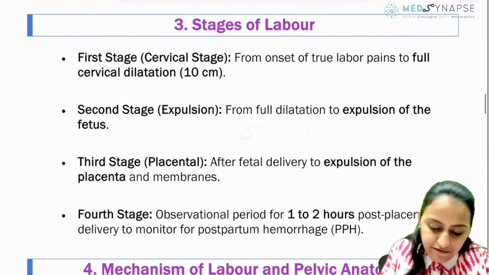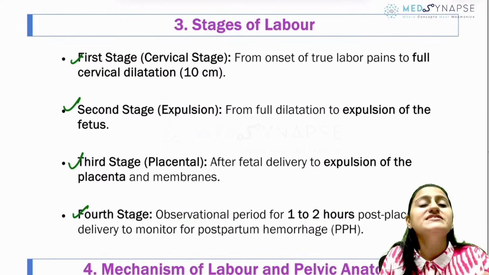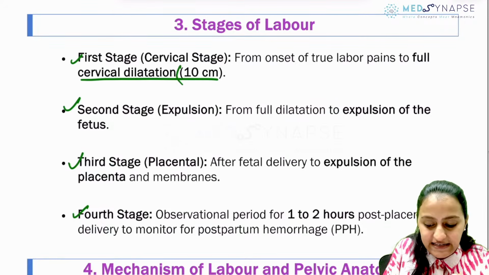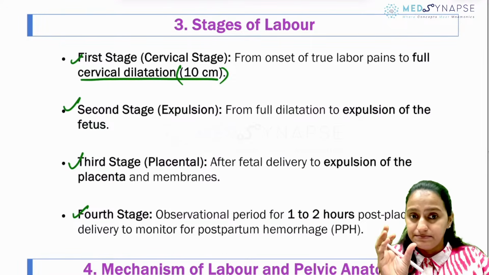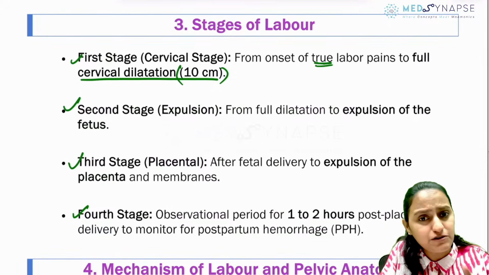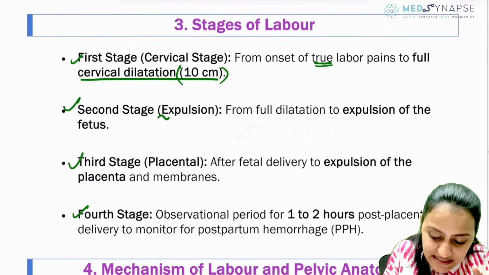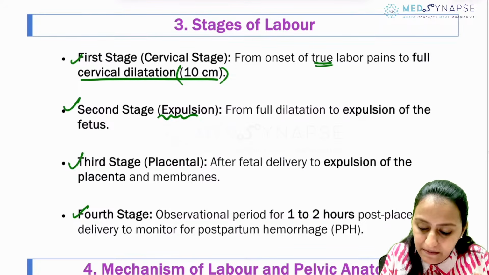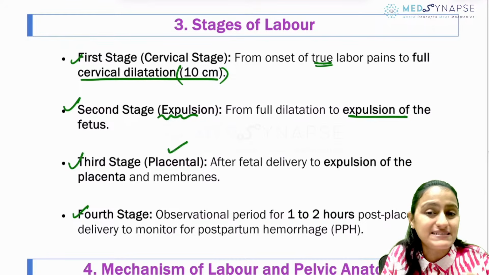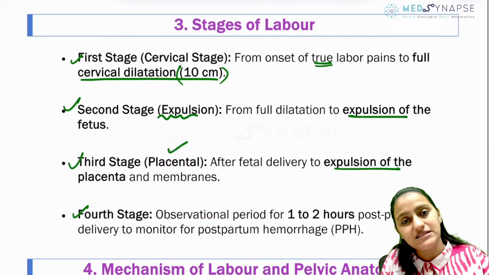Next one, stages of labor: first, second, third stage, and then the fourth stage. What is the first stage of labor? Till the cervical dilatation. Full cervix dilatation is 10 centimeters. So from onset of the true labor pain to full cervix dilatation, it is the first stage. Second stage is the stage of expulsion, the delivery, the baby coming out. And third stage, after the baby, what remains is the placenta. So third is the placental expulsion and the membranes expulsion.